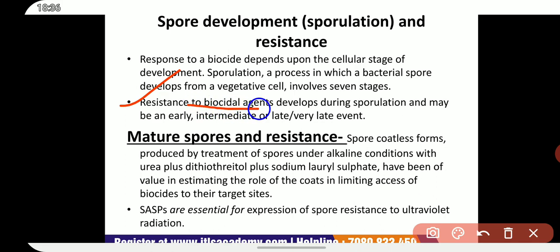Resistance to biocidal agents develops during sporulation and may be an early, intermediate, late, or very late event. For example, resistance to chlorhexidine occurs at an intermediate stage at about the same time as heat resistance, whereas decreasing susceptibility to glutaraldehyde is a very late event.